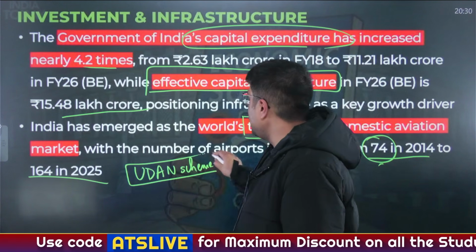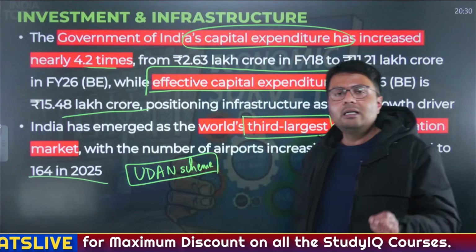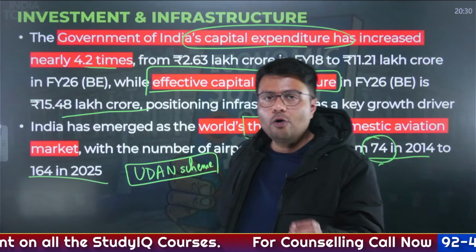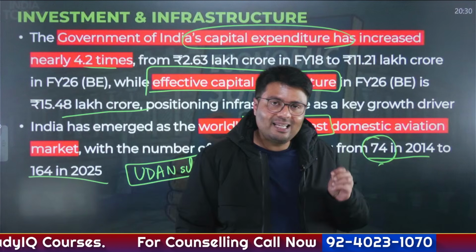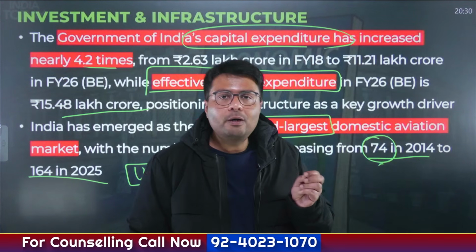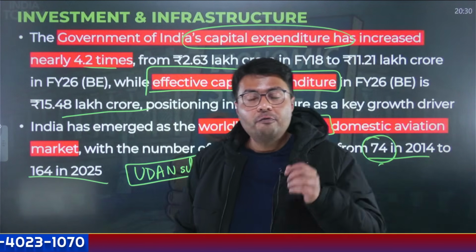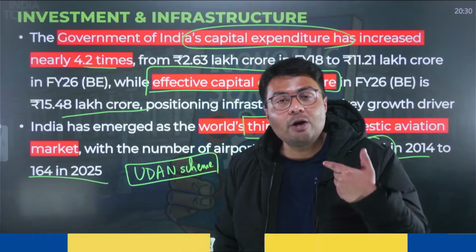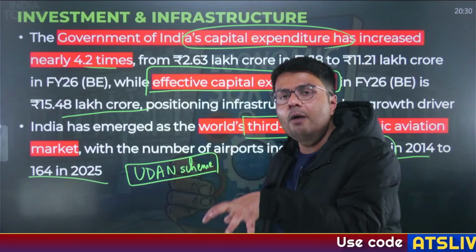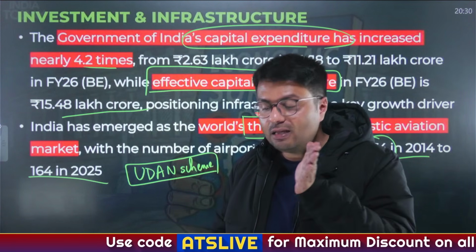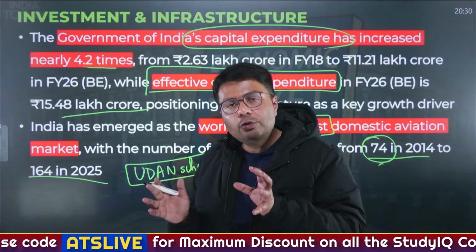Due to the Udan scheme, the government is looking to incentivize air travel. If you can recall, the Prime Minister in his speech has said that his dream is that any person who wears a Hawaii chappal should be able to do Hawaii Yatra, which means making air travel more and more affordable, which means opening up airports in uncovered regions, which means subsidizing short distance air travel through smaller aircraft.